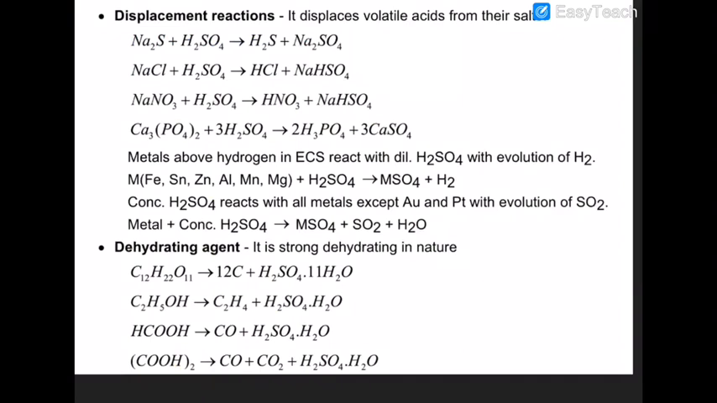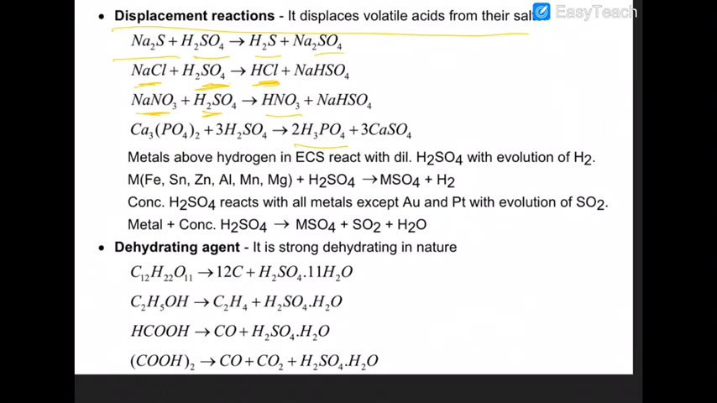Next is the displacement reaction. In the displacement reaction, when sodium sulfide reacts with H2SO4, sodium and hydrogen exchange their positions. Similarly, when NaCl reacts with H2SO4, hydrogen and sodium displace their positions. Similarly, sodium nitrate in H2SO4, what will happen? Displacement. So this is one of the best methods to produce what? To produce various acids from their salts.